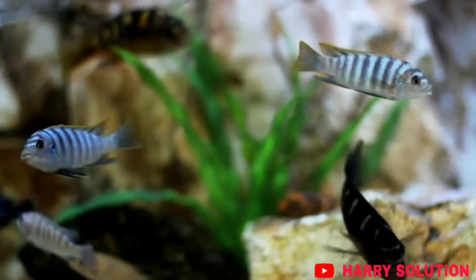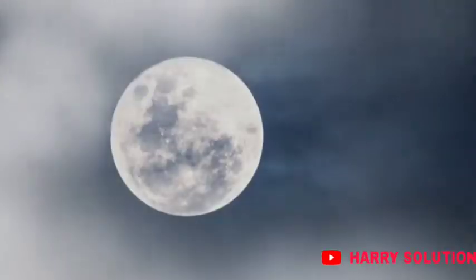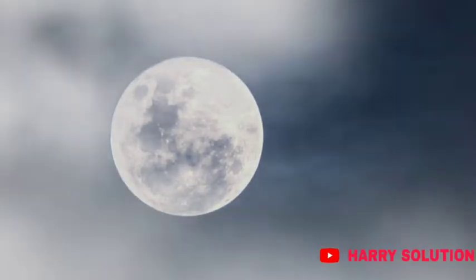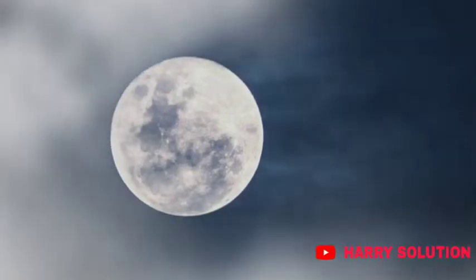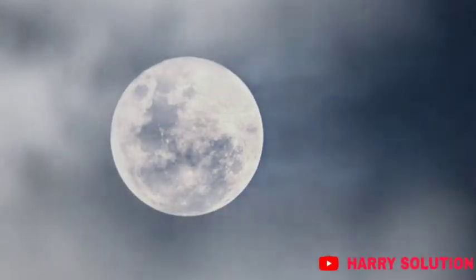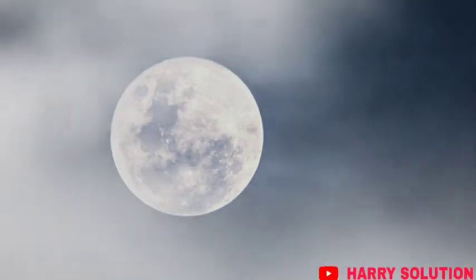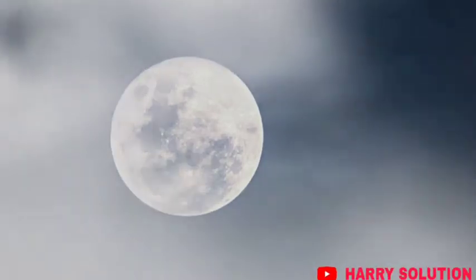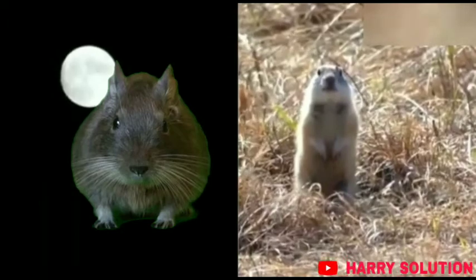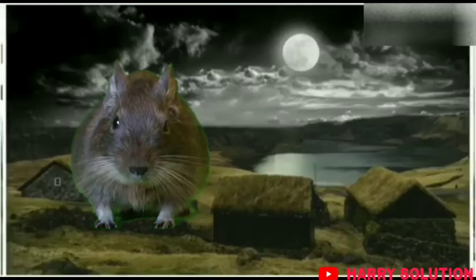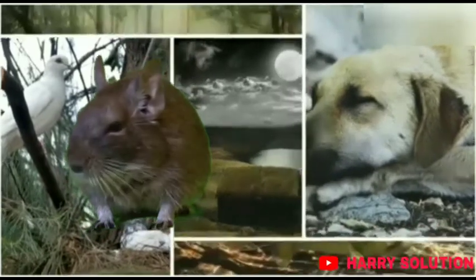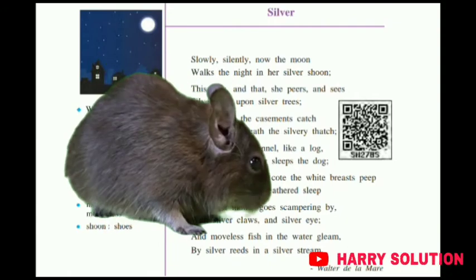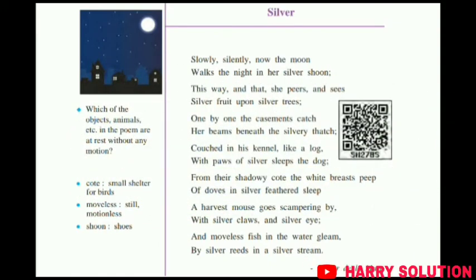Now at last in this poem, the poet is describing that the moveless fish in the silvery water is shining in the water. Okay. And besides this, everything is shining. And the reeds in the river are also shining. Means that small plants beside the river are also shining. Now from this full poem, step by step the poet is describing beautiful landscape paintings through his imagination in front of us. Yes, whatever beautiful imagination the poet is having, he is describing in front of us.